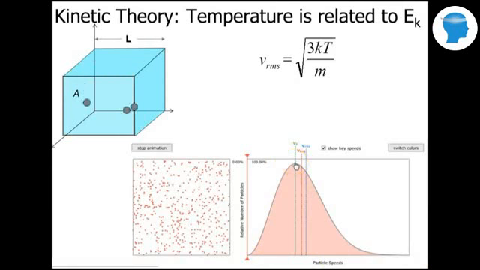Here's the average speed, or this is the high, the most common speed of the particles, I guess. This one is vP. Then we have the average speed, and then we have the root mean square speed, which is related to the kinetic energy of the particles. That root mean square speed is also related to the temperature, and so it is close to the average speed, but it's not exactly the same.